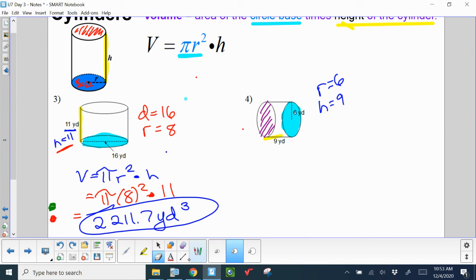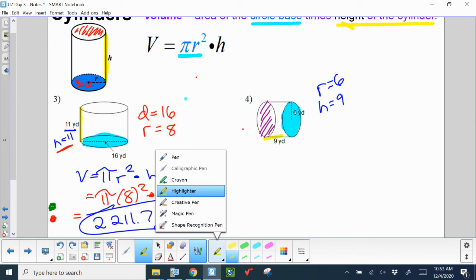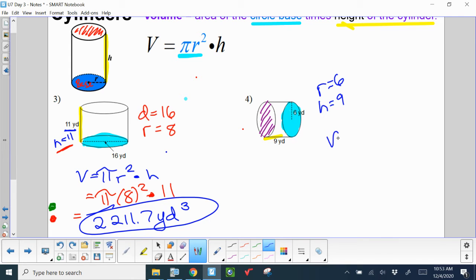And then we can just plug and chug in our volume formula. My volume is pi r squared times h. Remember, I said it's a really good idea to get in the habit of writing the formulas down, so you start learning them just through the act of writing them. So pi r squared times h is pi 6 squared times 9, and that's what we're going to put in our calculator.